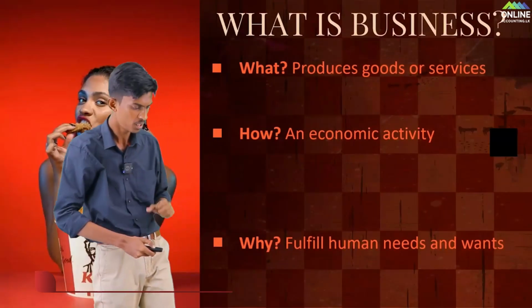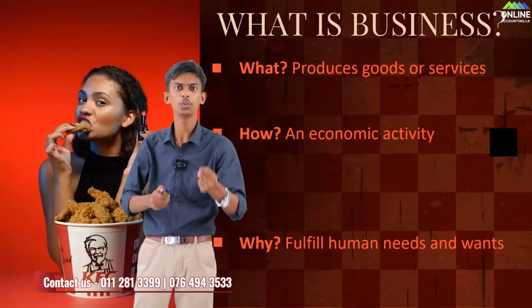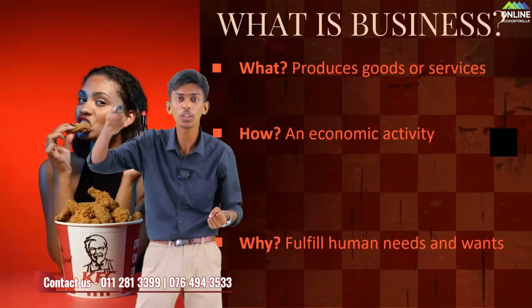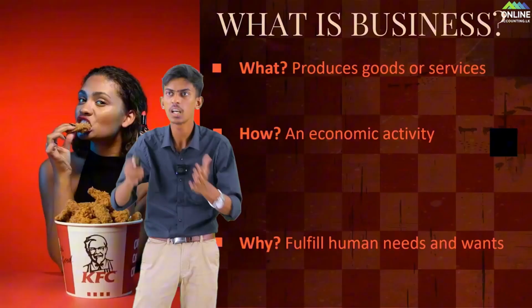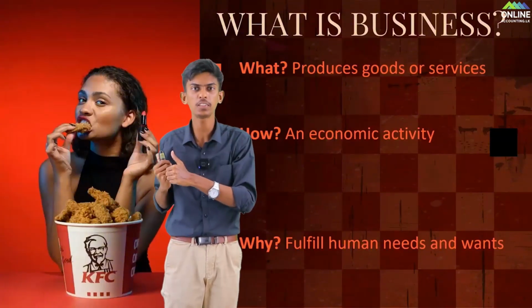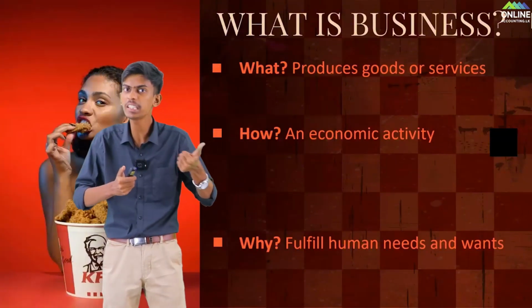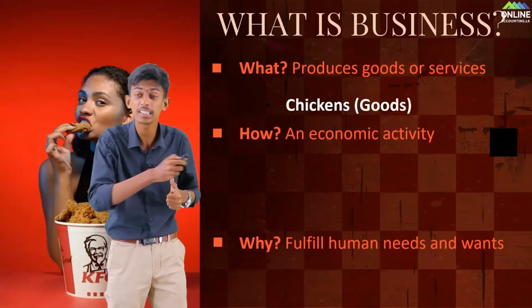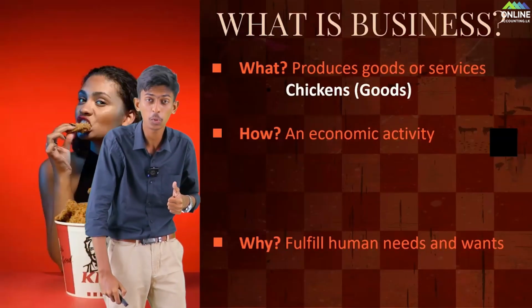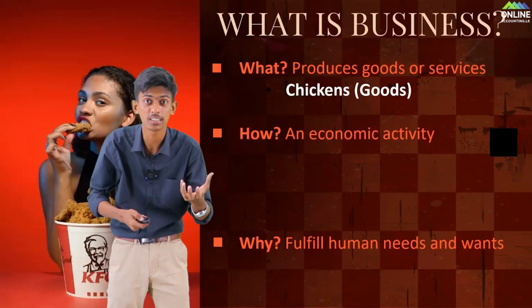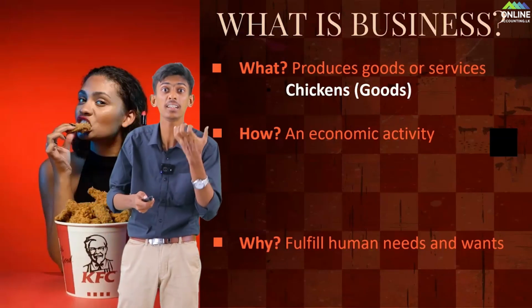What's the first one you have? Business means what they should do? They should produce goods and services. Apply the same thing for KFC. Are they producing any good or service? Yes. What are they producing? Clothes? No, they are selling what? Chickens. Okay, chicken is something good which you can touch.